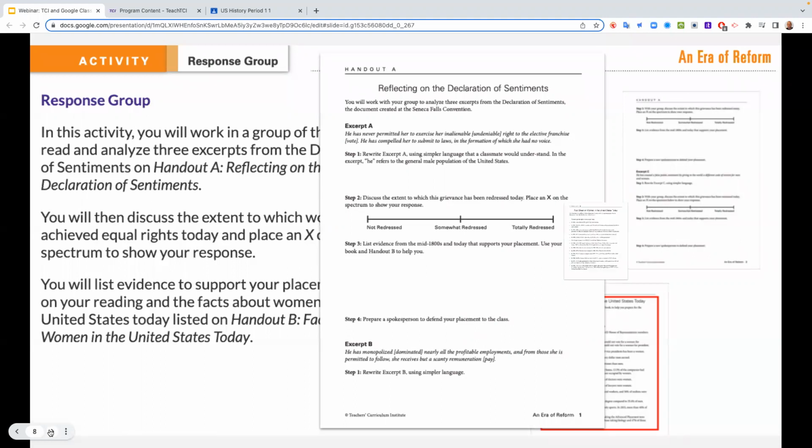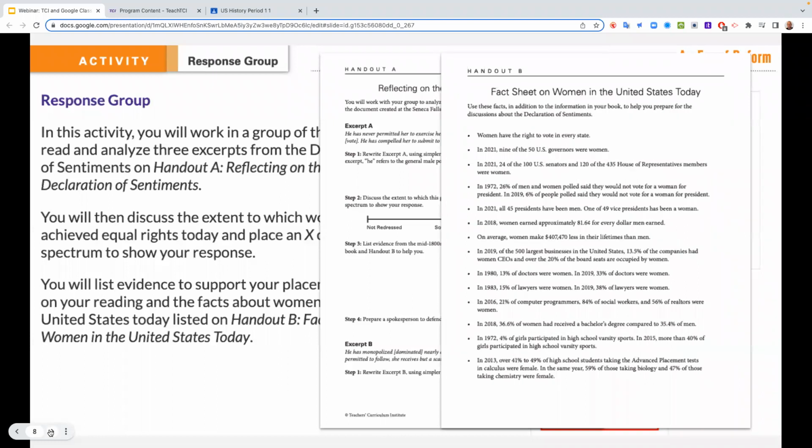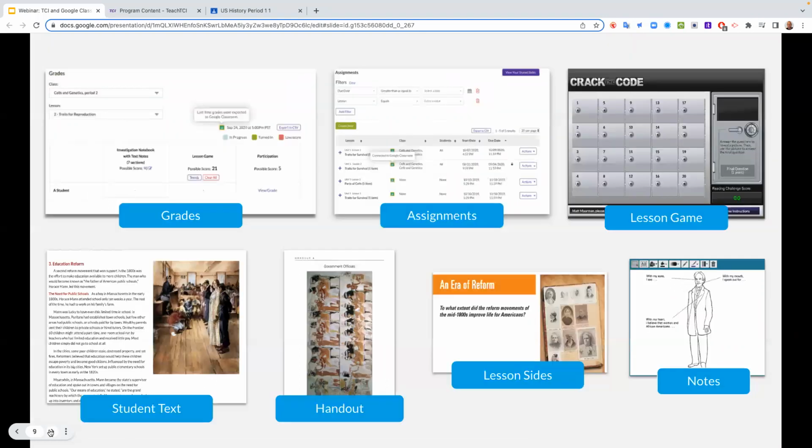So how much has that been redressed today? Students will look at this fact sheet, and they have to answer that. So not only do I have a need to get my students access to the content and either the PDF or digital notes, but I have some handouts that I want them to get into as well. And it's kind of overwhelming. You're looking at handouts and student text and notes, and then there's lesson slides that students can share. And then you have assignments and then grades, and how does it all pull together?